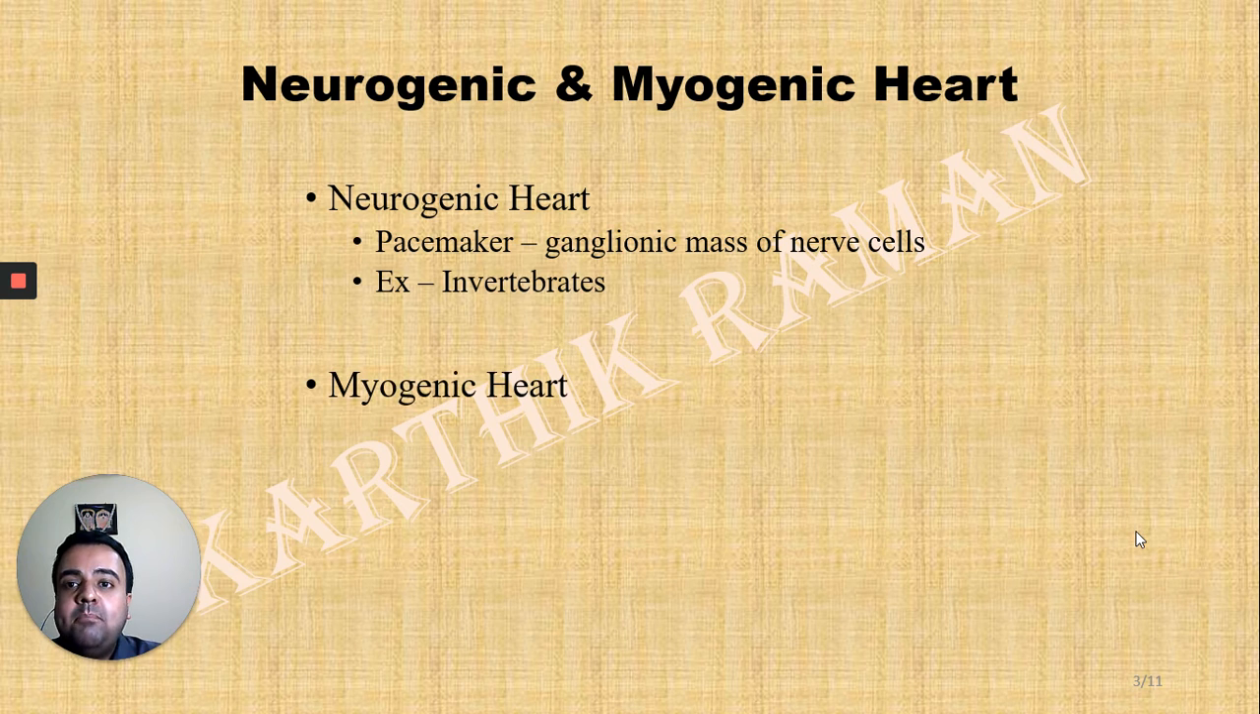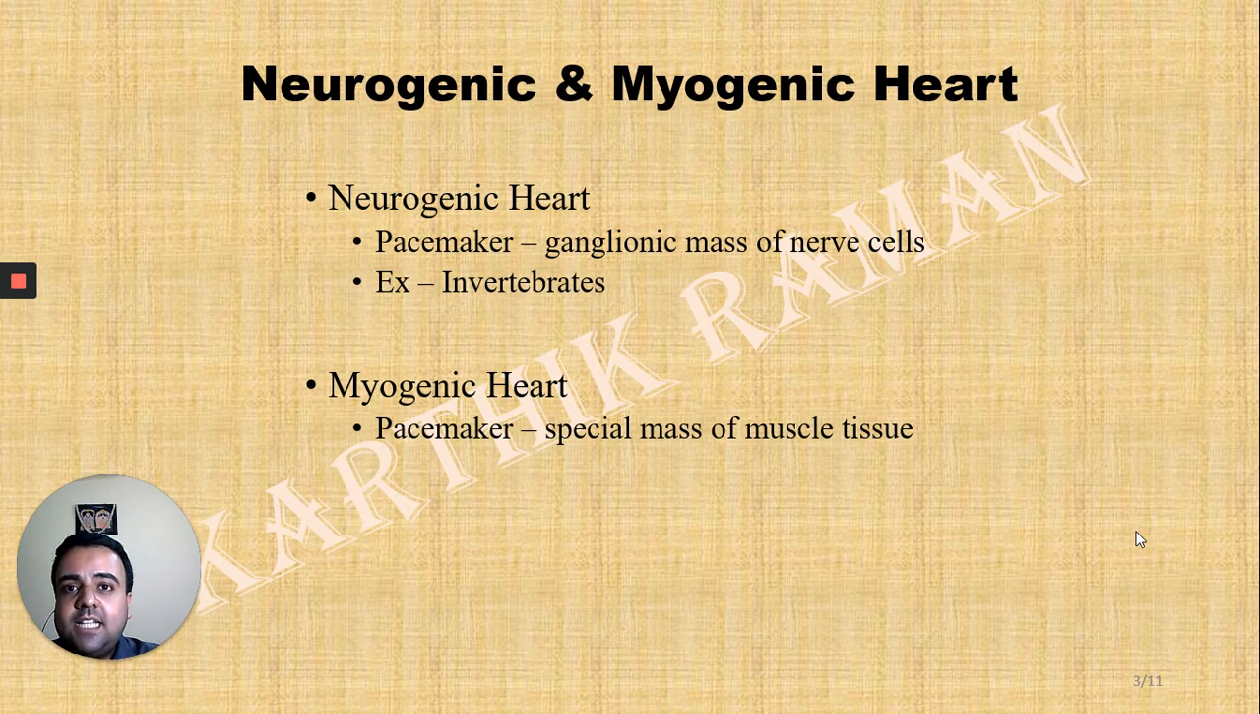Now, coming to the myogenic heart. Myo refers to muscles. So a myogenic heart is made up of the pacemaker, which is in turn made of a special mass of muscle tissue that is known as the nodal tissue. In the human heart, the myogenic heart, the pacemaker is the sinoatrial node or the SAN. The myogenic heart is found in mollusks and all the vertebrates.